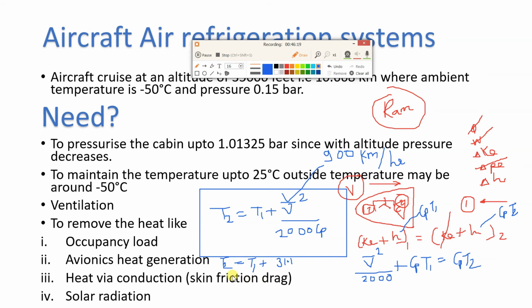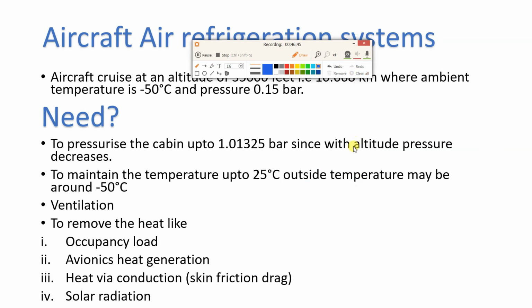So you can understand that this T2 temperature rises only because of this skin friction, because of this ramming action. You can substitute the T1 temperature value. Suppose this T1 is minus 50. So minus 50 plus 31.1, you will get the T2 temperature. It's like that. Okay, so we'll see the next part now.